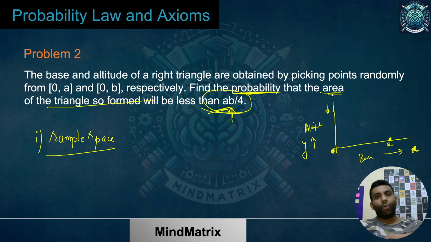Now how many triangles are possible? It is equivalent to the number of points present within this, if I consider x to be between 0 to a and y between 0 to b. So what is going to be the total number of points which are possible?